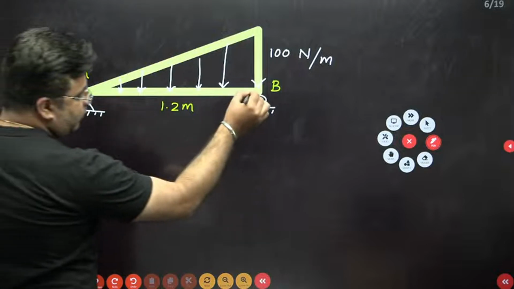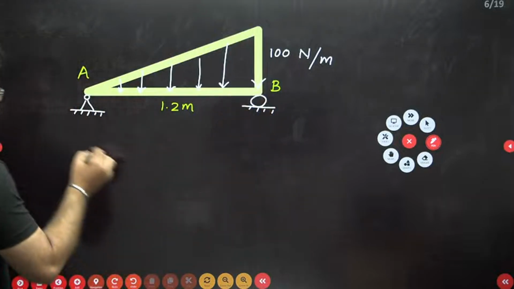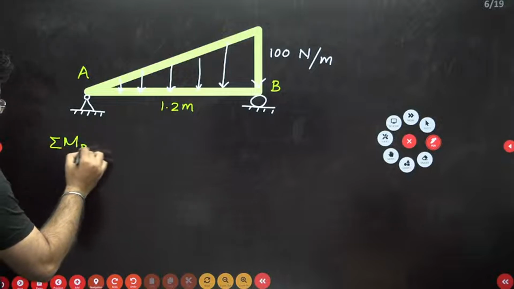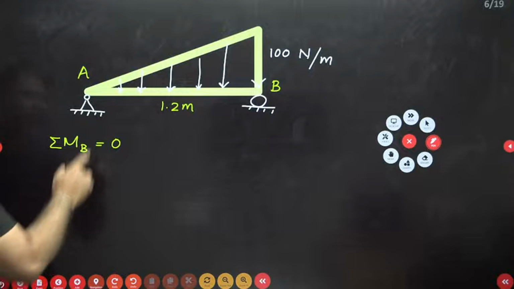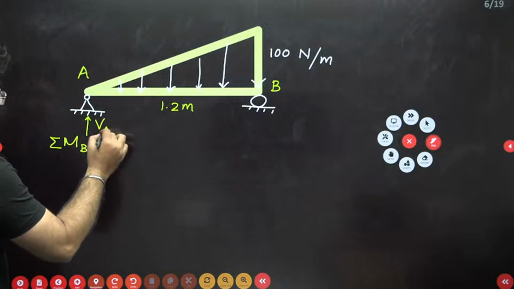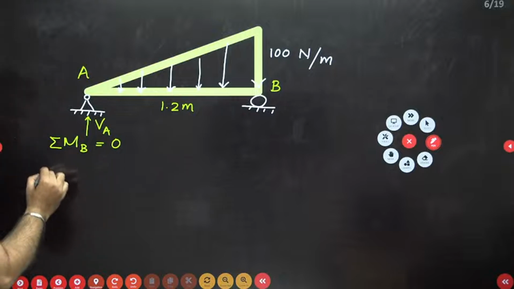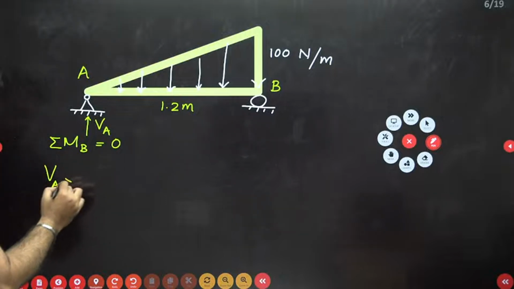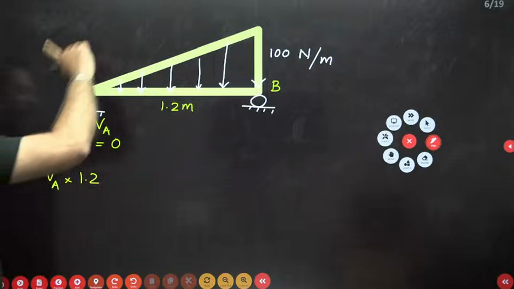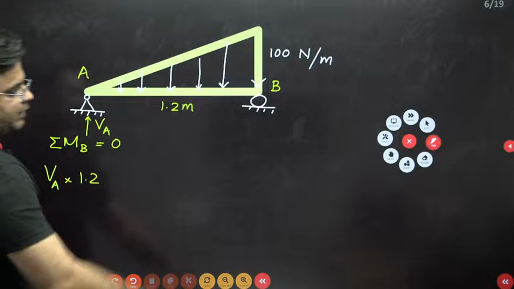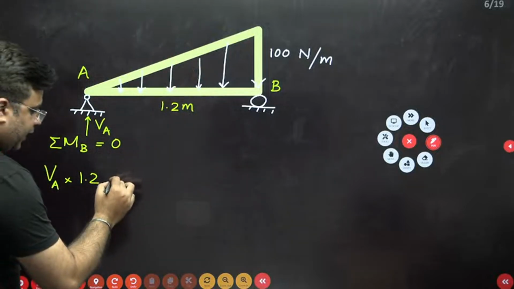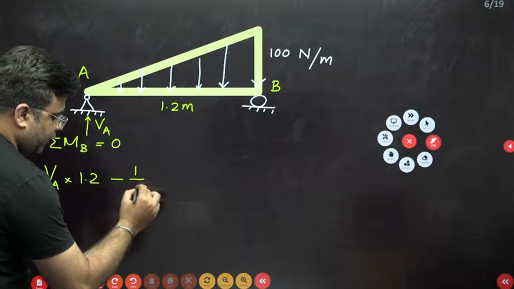So I will write down summation of moment about point B equal to 0. The first moment will be caused by this vertical reaction at A, and the value of this will be VA into length, which is 1.2 meter, and this will be a clockwise moment about B. The second moment will be the anti-clockwise moment caused by this UDL, and the value will be minus half base into height.